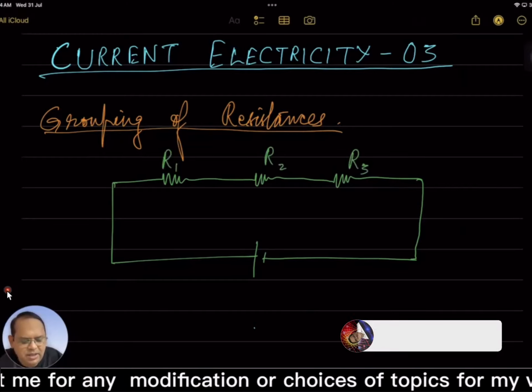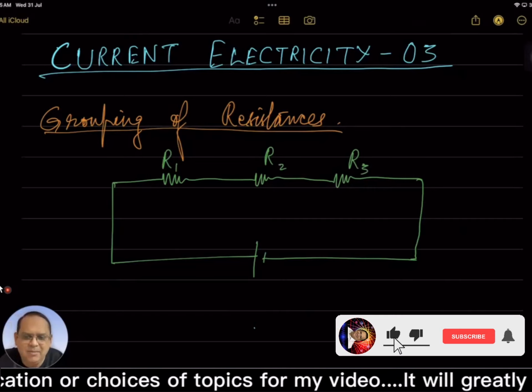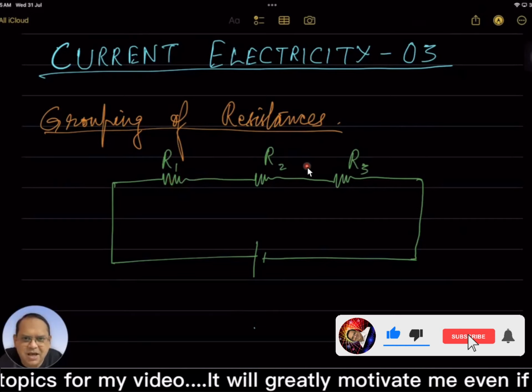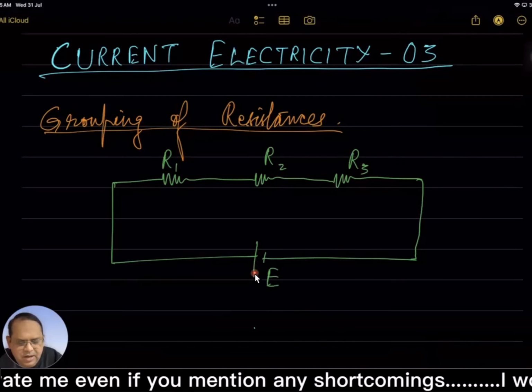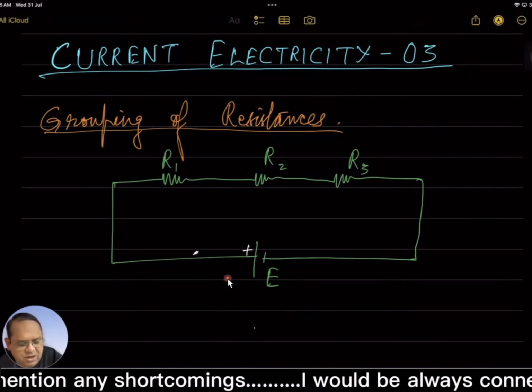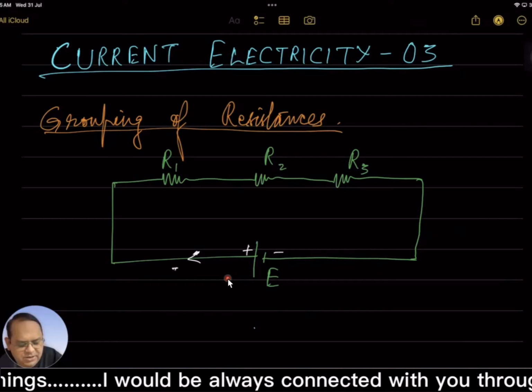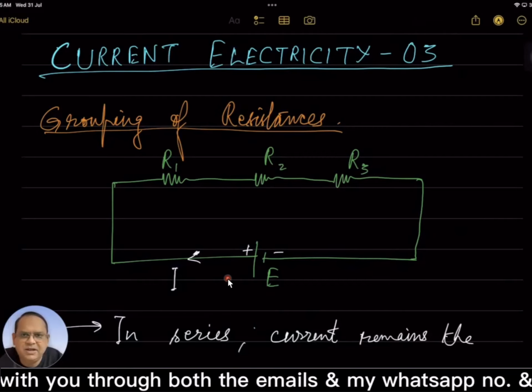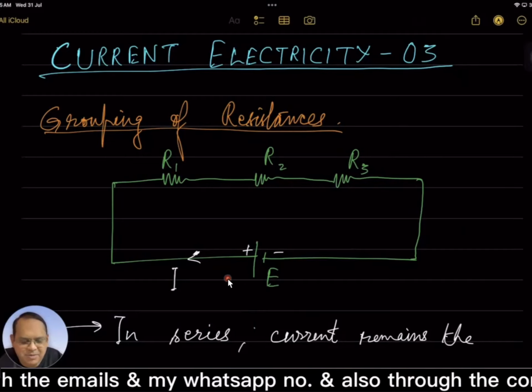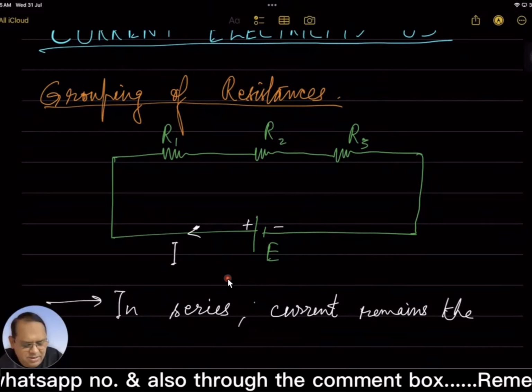and R3. In the same manner, we could connect n number of resistors. अभी हमारे पास R1, R2 and R3, and here EMF E, and this is positive terminal of the battery, negative, this is current, and in series current remains same. Like in capacitor we read, in series charge remains the same. So here current remains the same.